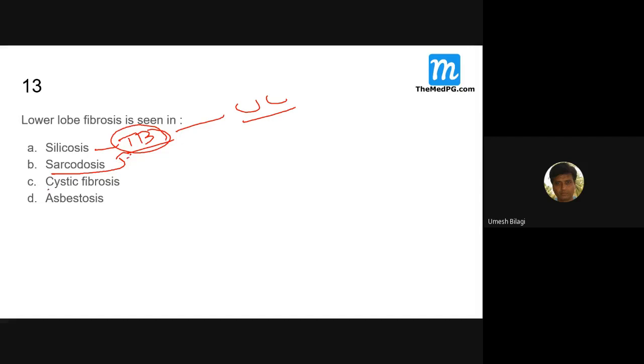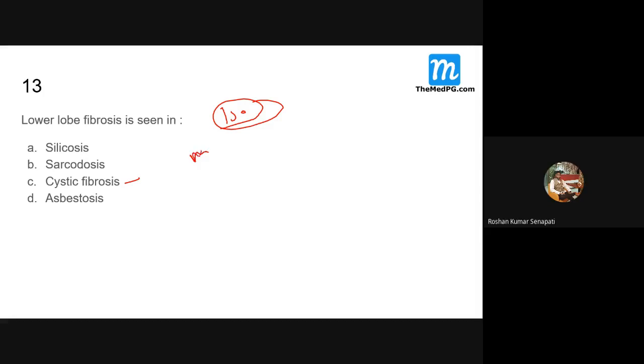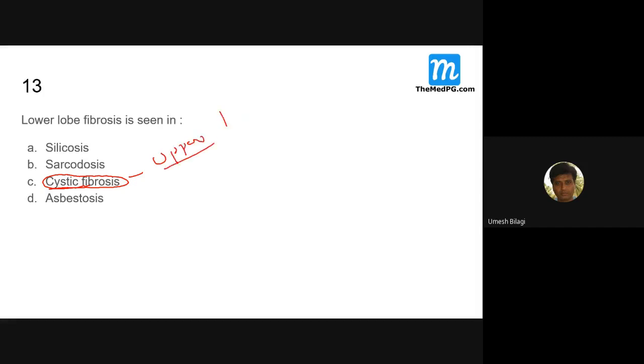What is cystic fibrosis? Bronchiectasis will occur secondary to thick mucus plug. I did not make slides for cystic fibrosis. In the next class I will go into detail on cystic fibrosis. Just remember that it causes upper lobe bronchiectasis, with the thick mucinous plug occluding the bronchus.